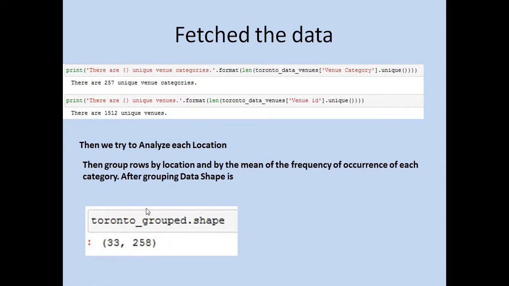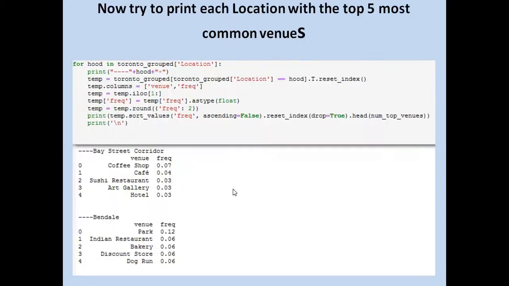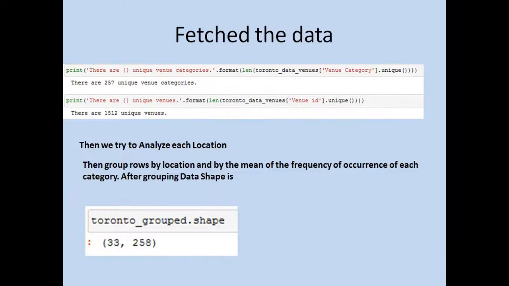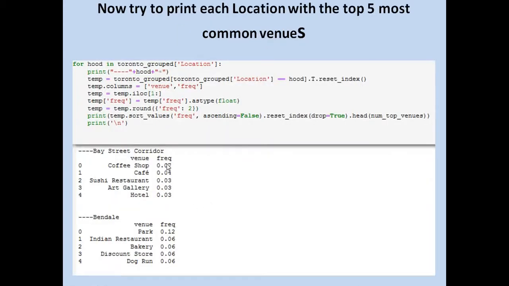In each row we have 258 options, and from these 258 I have selected only the top 5.